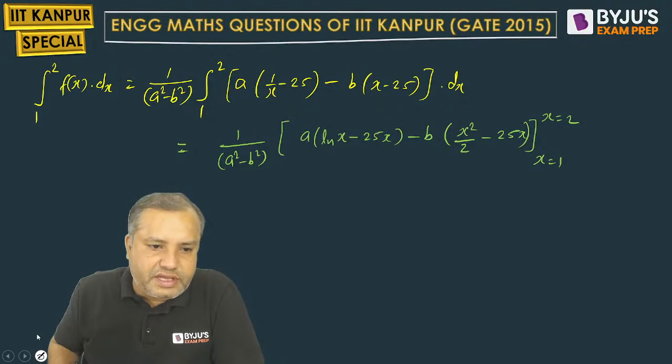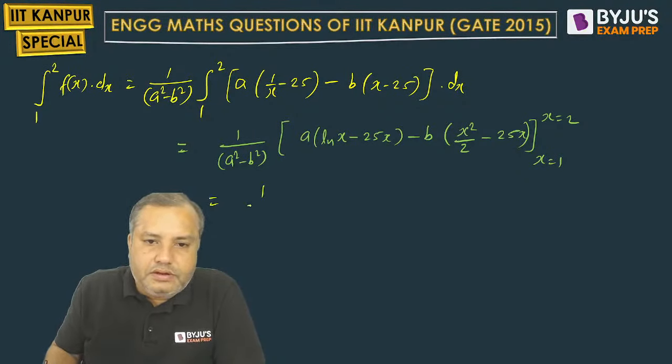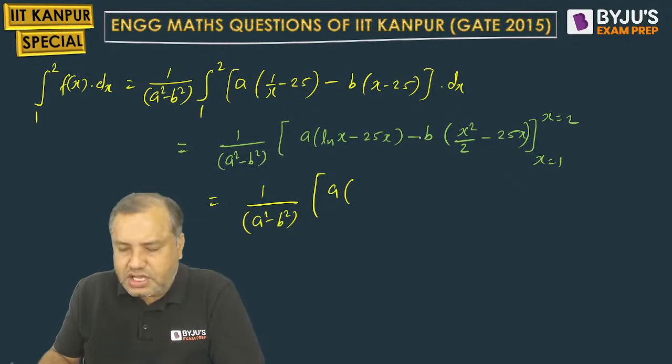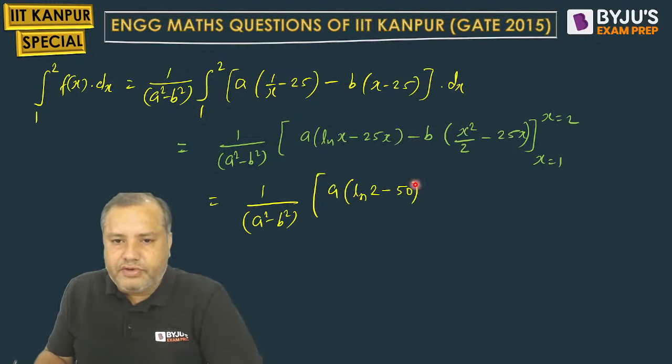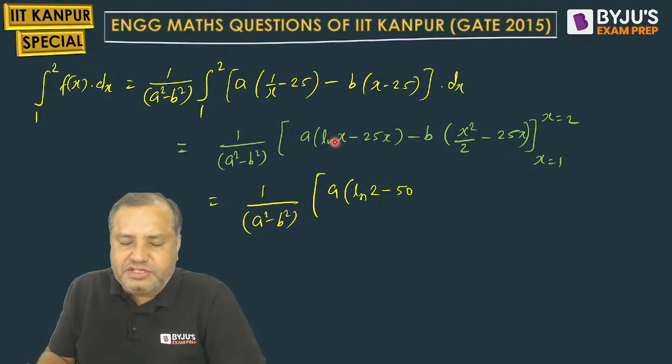Let us substitute. So 1 upon a square minus b square. I need your attention, more attention in fact. A, students, ln, what is the upper limit? 2. So ln 2. 25 into 2 is 50. When you put the lower limit, here x equal to 1, ln 1 will be 0 and 25 into 1 will be 25. So minus, and lower limits minus will be plus.